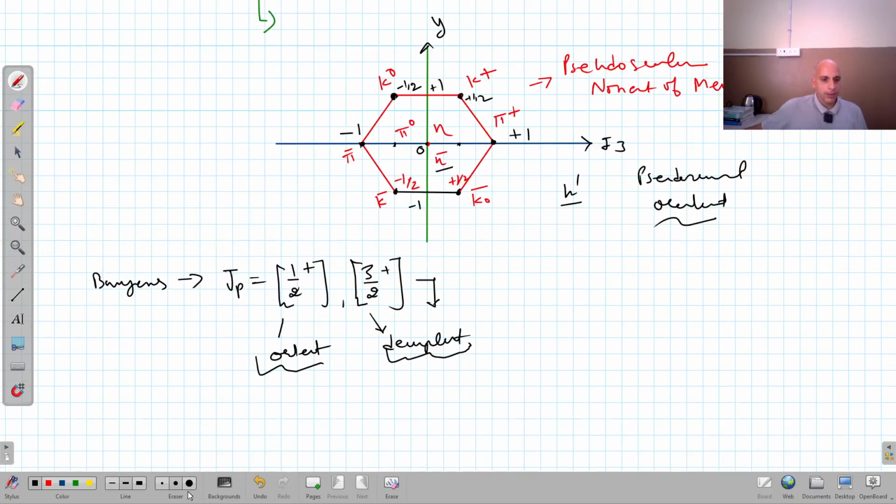I am erasing all these particles from here. The other things remain the same.